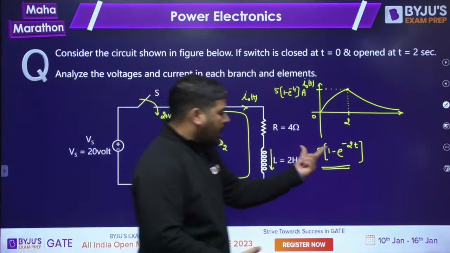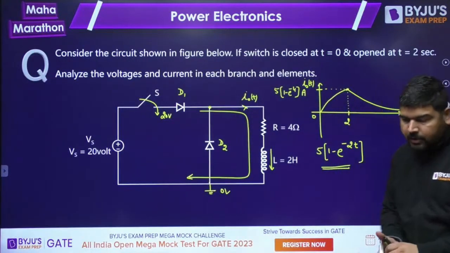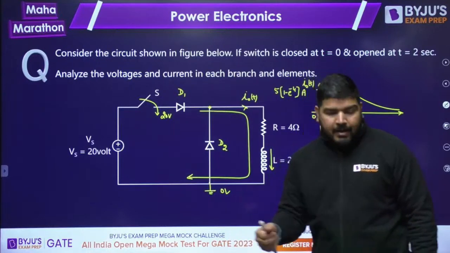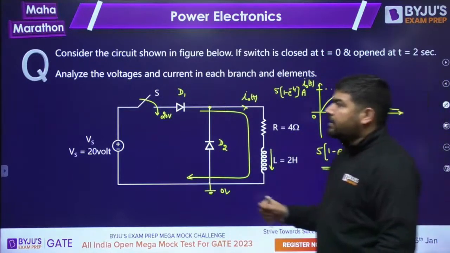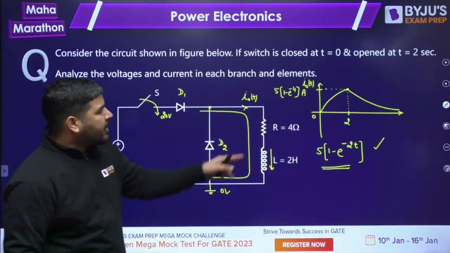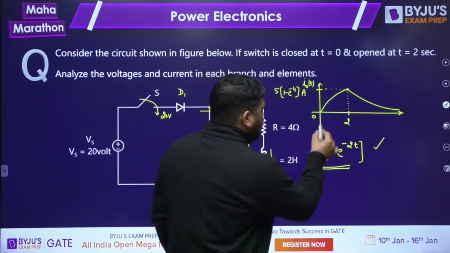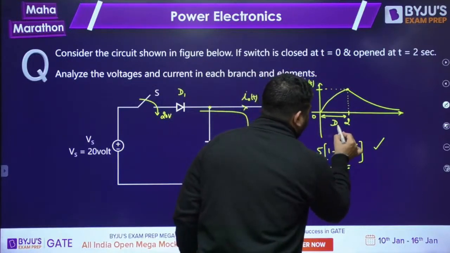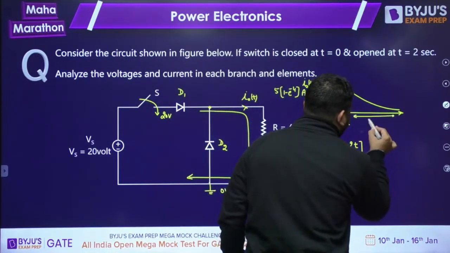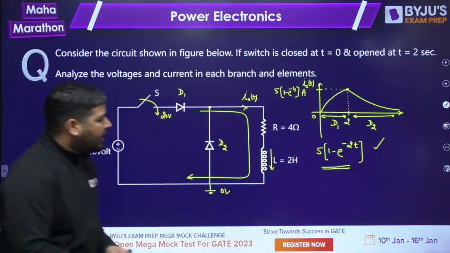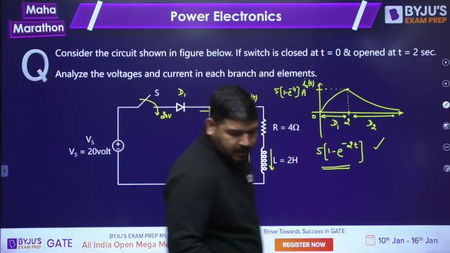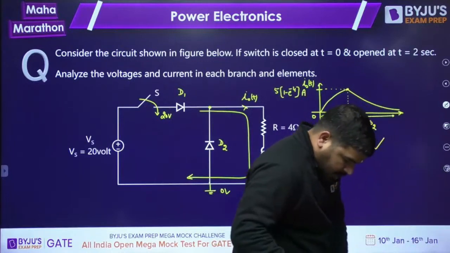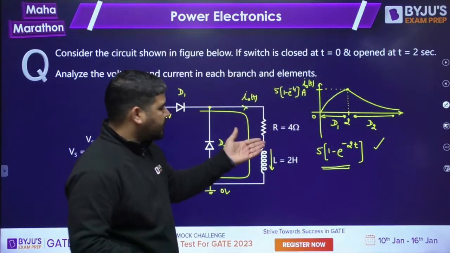Now many students don't know how I have written this equation. If you don't know how I have written this expression, then please revise your DC transient. Using the DC transient you can understand that. So this will be the current wave shape. During this interval diode D1 is conducting, and during this interval diode D2 is conducting. You can plot it easily. This is the direct transient equation, nothing else.